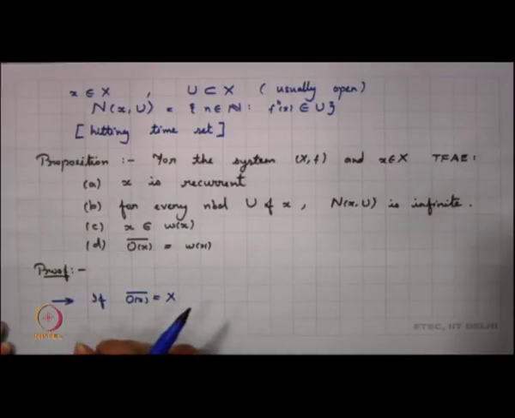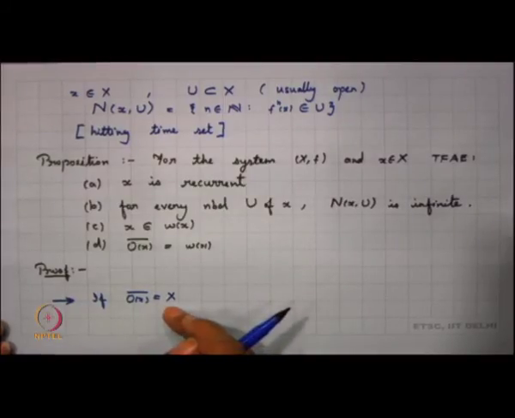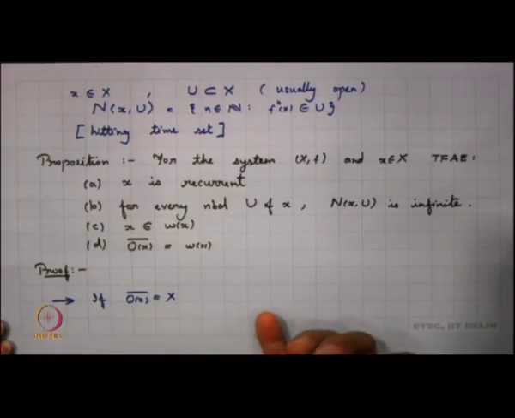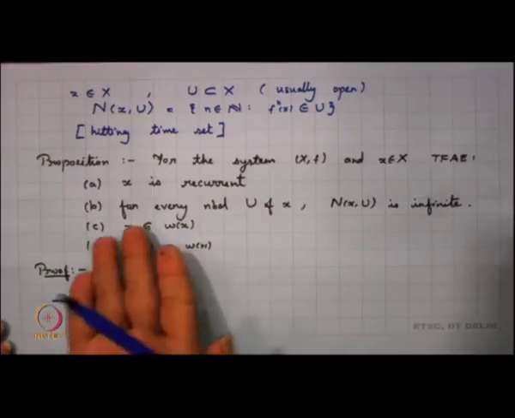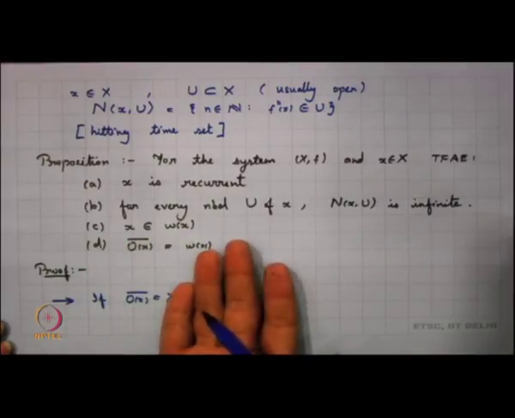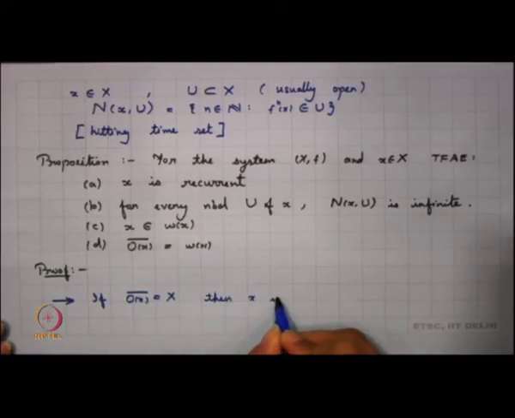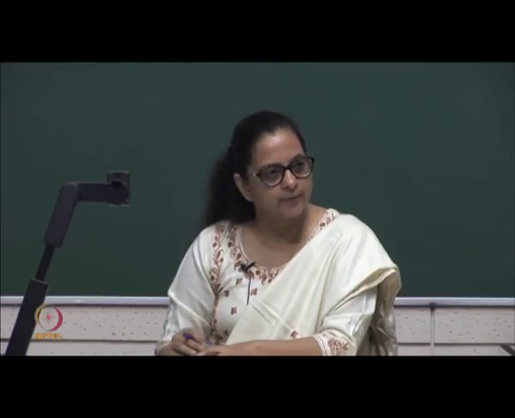If the orbit closure of x is whole of X, then we know that omega(x) is also whole of X. That means x belongs to omega(x), and so x has to be recurrent. So, if the orbit closure of x equals X, then x is recurrent. Which means that if a point has a dense orbit, then it is always a recurrent point.